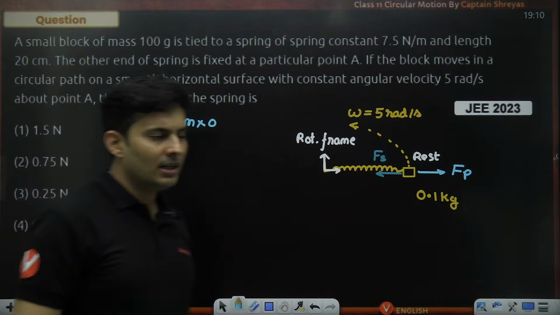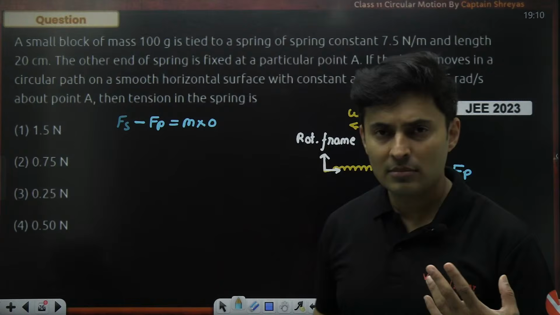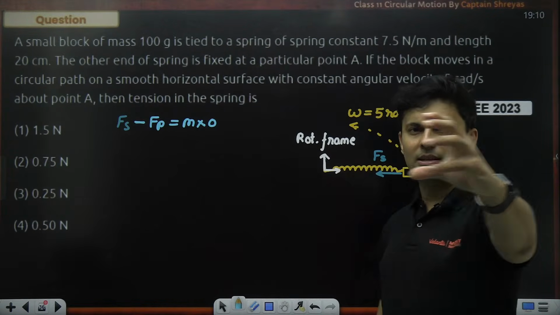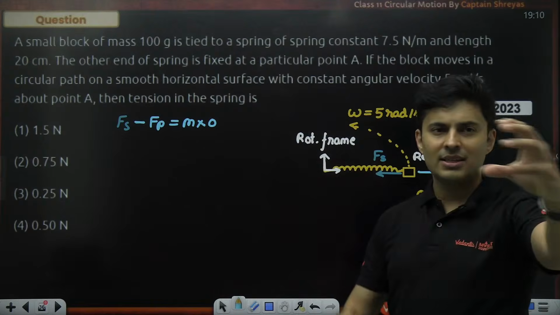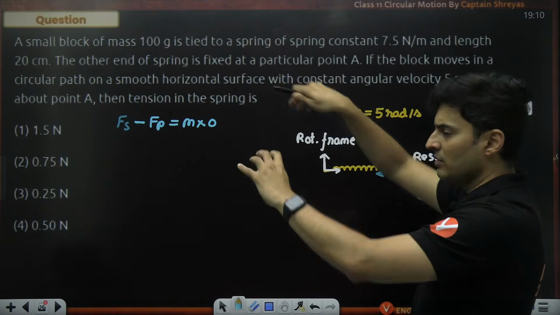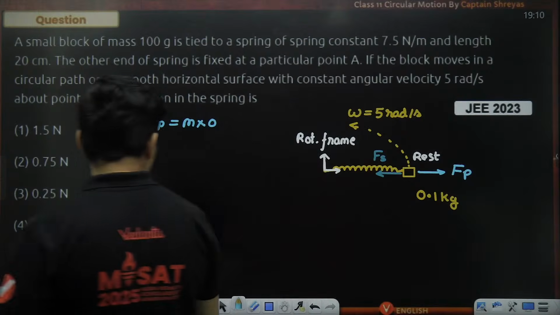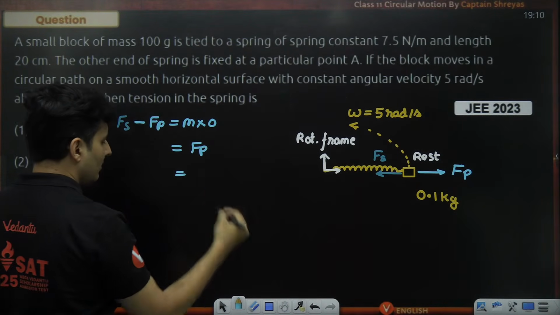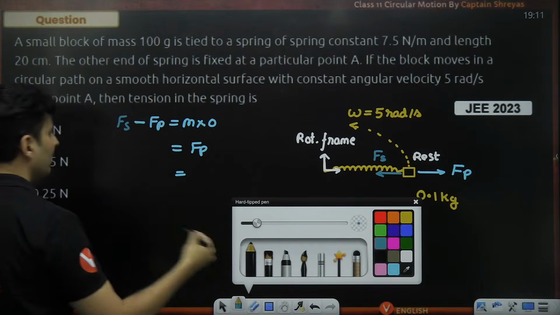Do you guys agree with this statement? There is no acceleration, no centripetal, because I'm in the rotating non-inertial frame. So I'm just going to see the mass in front of me. It is at rest for me, always in front of me. Everything else is moving. So take that pseudo force on the other side. So it will be Fp, and the value of the pseudo force will be m omega square r. Okay, we'll come to that.